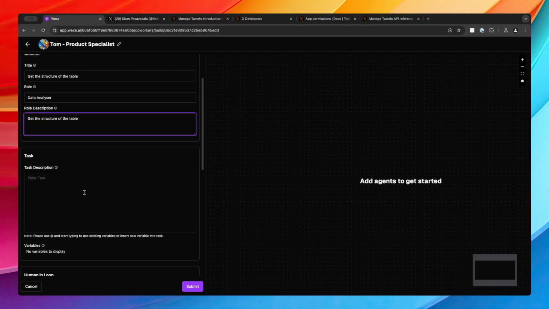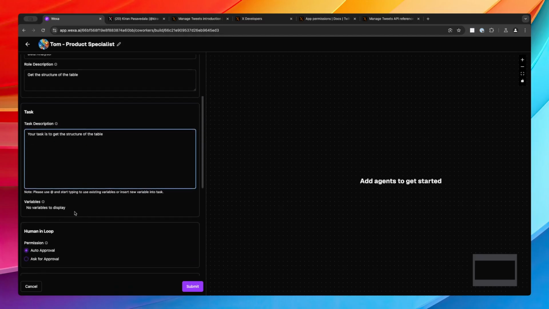The best way of doing this is to assume that your agent is a 10-year-old and explain it as if you're explaining to a 10-year-old. So in this case, the task I want to give my agent is: your task is to get the structure of the table.